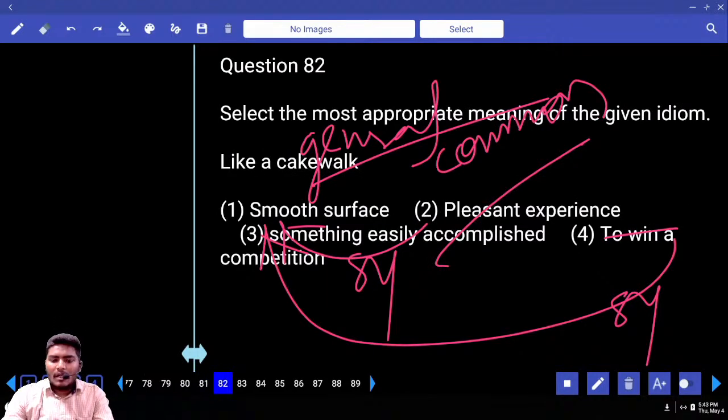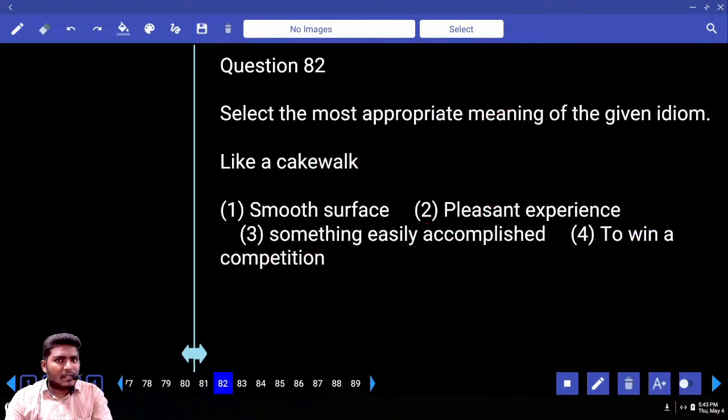Move to 82. Like a cakewalk. Do I need to tell this answer? Yes, sir. Learning idioms is a cakewalk, isn't it? No? One of the easiest ones. You don't put your heart into it. You put your heart into it, you will get it. What is something which is like a cakewalk? Okay, idioms is not a cakewalk thing, but is English a cakewalk? Yes, it is. No?